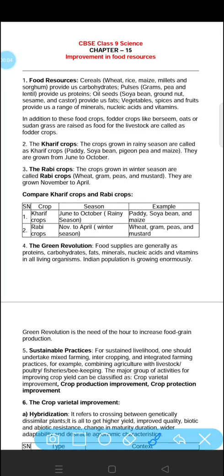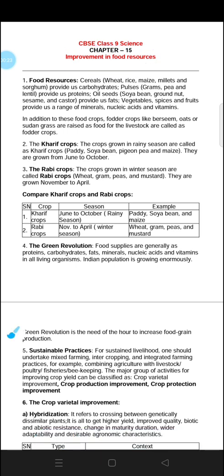Today we are going to study a new chapter of ninth standard, that is improvement in food resources. So first of all, let us know what are food resources. The food that we eat, we get it either from animals or from plants.